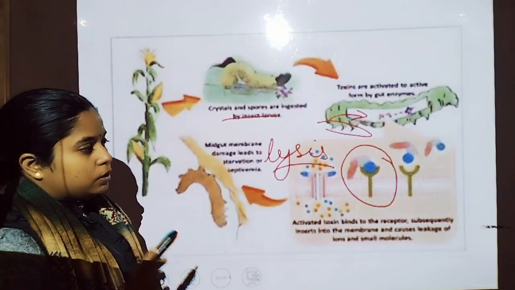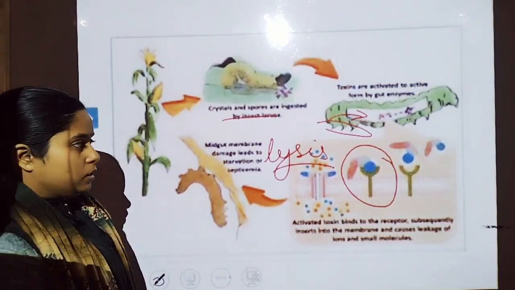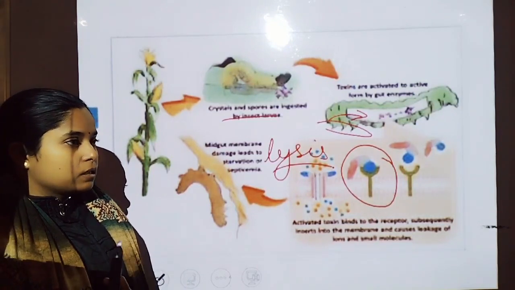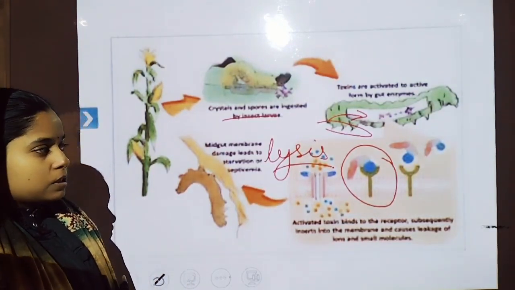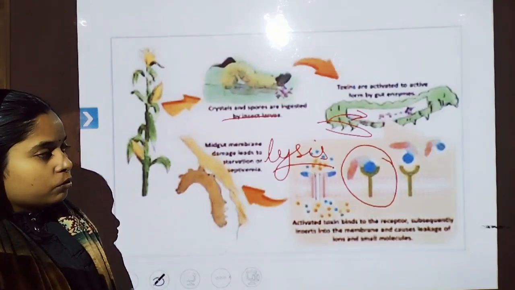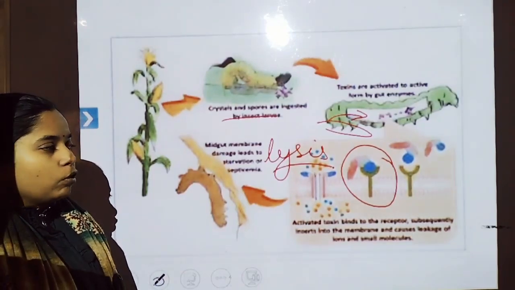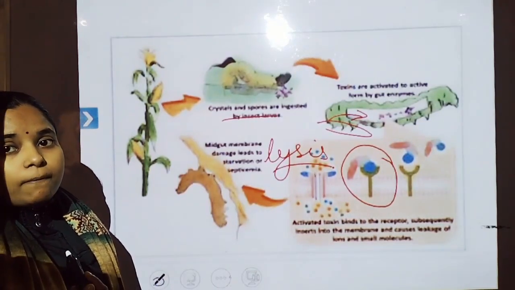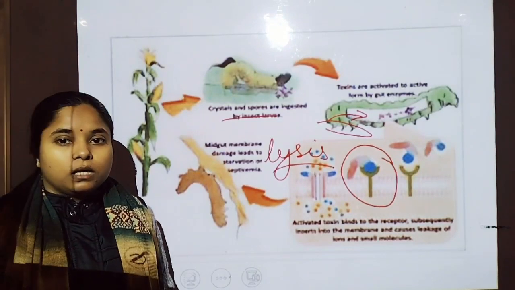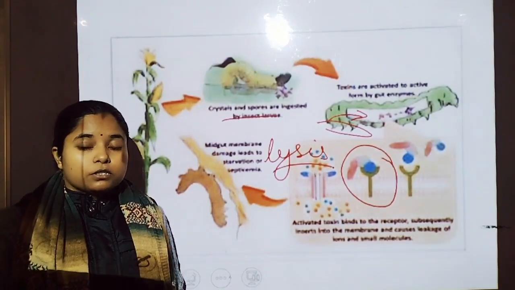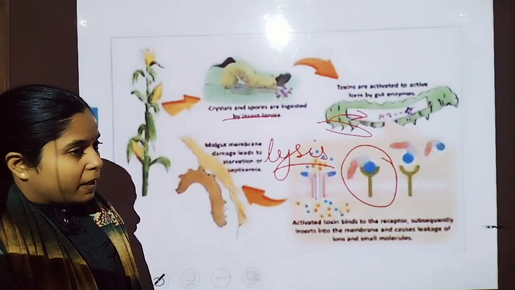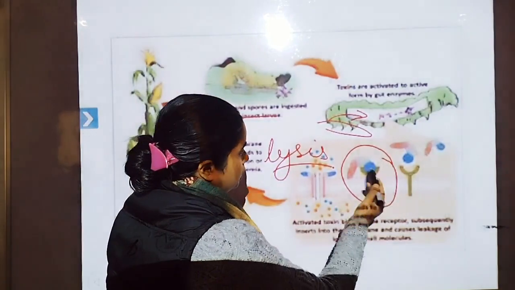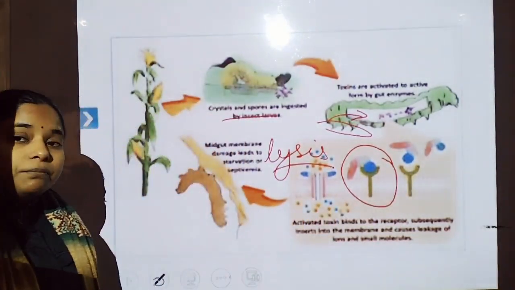So here is the overall mechanism of action of the active toxin of the bacteria. The protoxin forms as a crystalline solid, and when this crystalline molecule is transferred into the gut of the larvae, whenever the larvae feed on the leaf, it is solubilized and converted into the active toxin, which binds with the receptors present on the epithelial cells of the gut membrane.